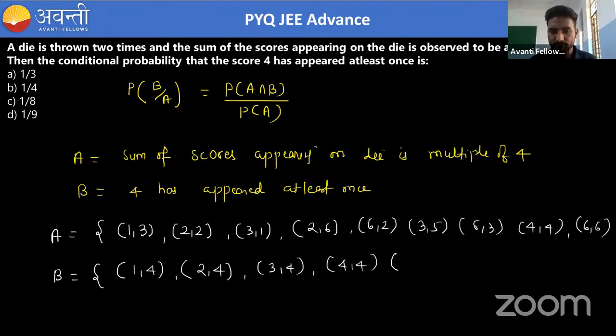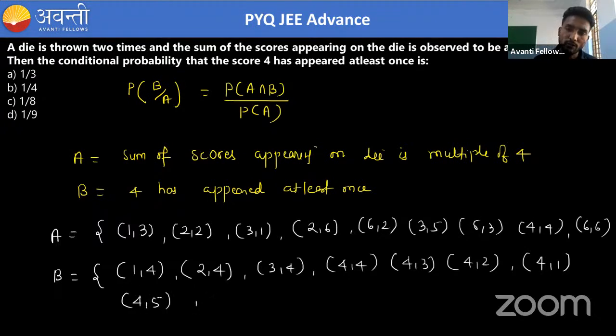Then we can write 4, 3, 4, 2, and 4, 1. And then 4, 5 also we can take, and then 4, 6. Now 1, 4, 2, 4, 3, 4, 4, 4 we have taken; we are left with 5, 4 also, because one time it is coming, and then 6, 4.